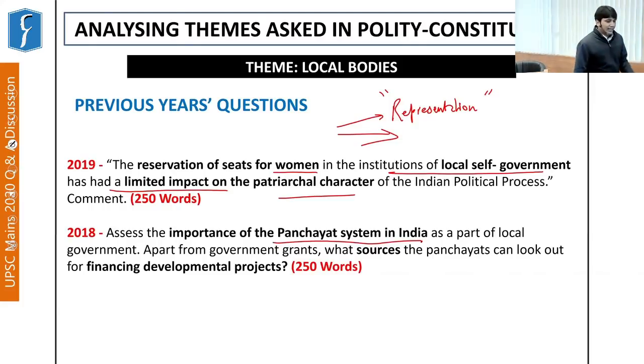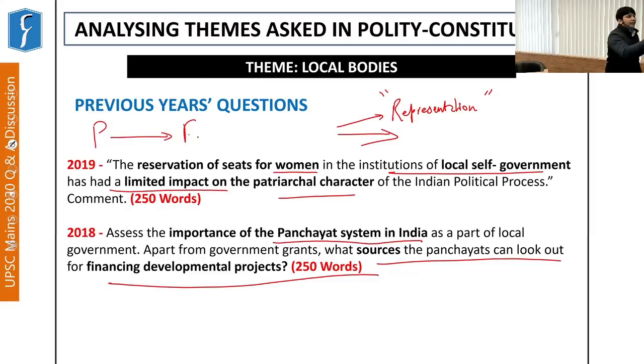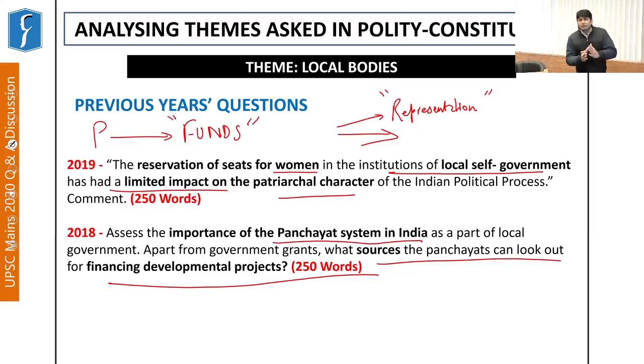Apart from government grants, what sources can the panchayats look out for financing developmental projects? See, again, an aspect of the functioning of panchayat with that of its funds. So we understand that the aspect of revenue for these local bodies is an important point. And the Second ARC had dealt at quite some length with these aspects of